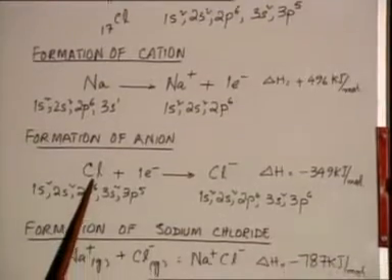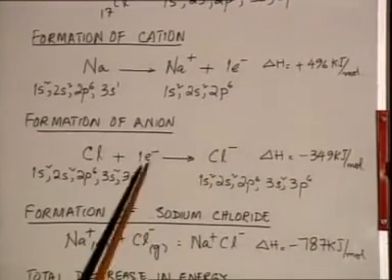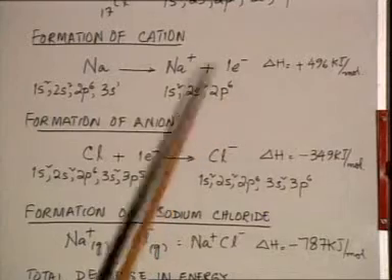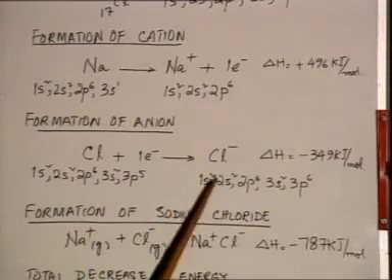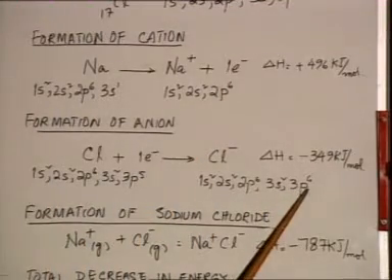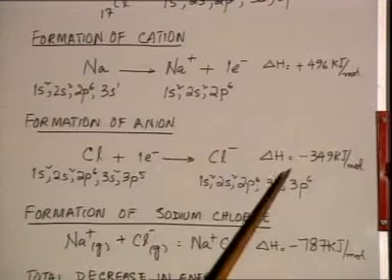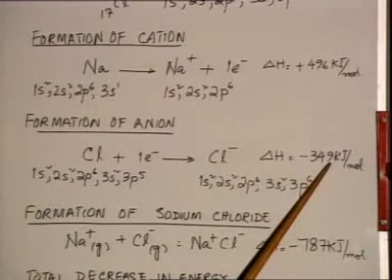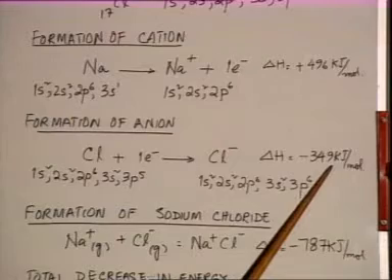Chlorine forms anion by gaining 1 electron. By picking up 1 electron from sodium, it acquires the configuration of argon. In doing so, the energy which is released is equal to 349 kilojoules per mole.